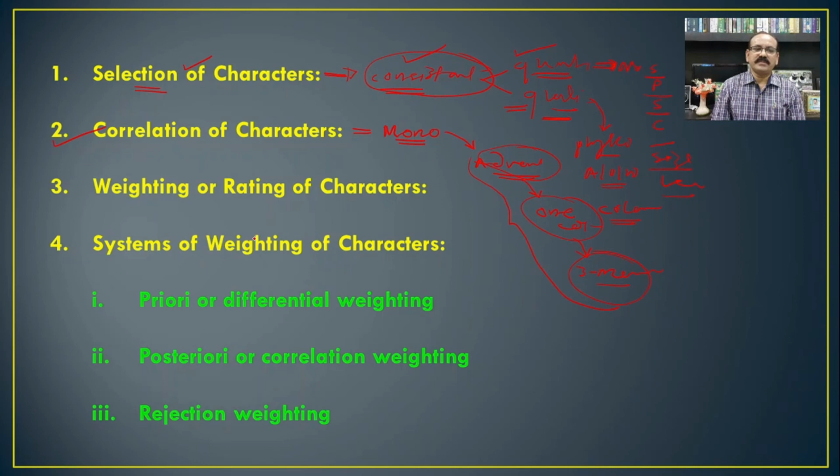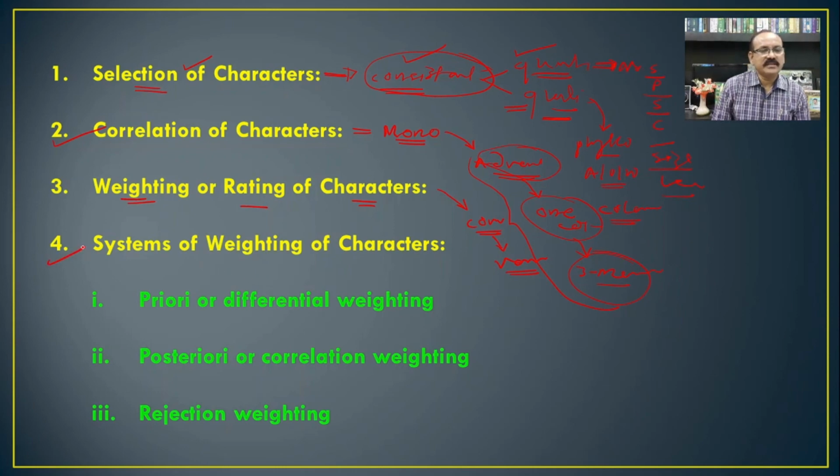So such a set of characters which are already present in a particular organism is considered for the classification. Then the weighting and rating of the characters means the weightage to a particular character should be given according to its consistency, and if that particular character is consistent, then such characters should be given priority for the classification or the identification. And if there are variable characteristics, then such characteristics should be avoided in consideration of the characters.